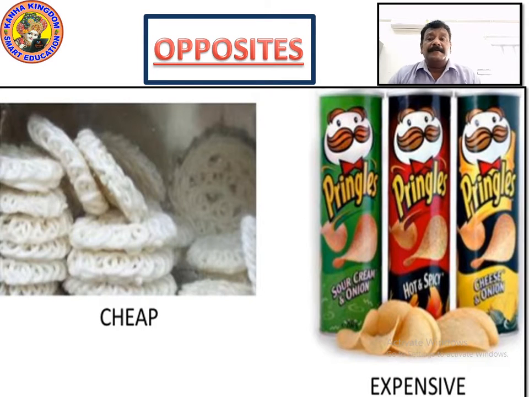Now, look at the opposites. You can see cheap things, homemade things, being sold in a stall. And look at the right side, these are the branded things of Pringles. Right? These are potato wafers, which are branded. And what is it? It is expensive.